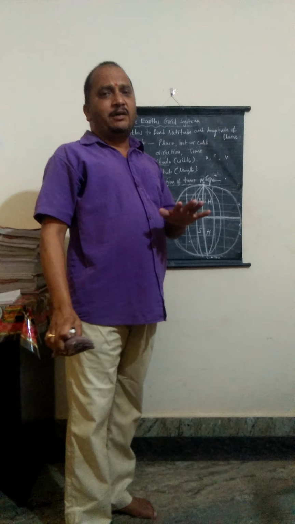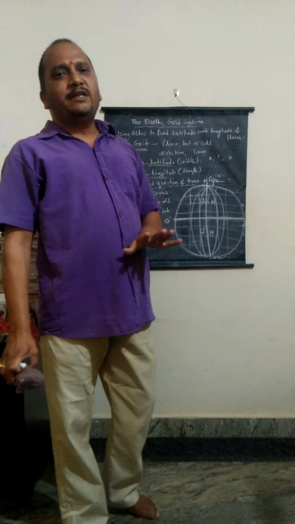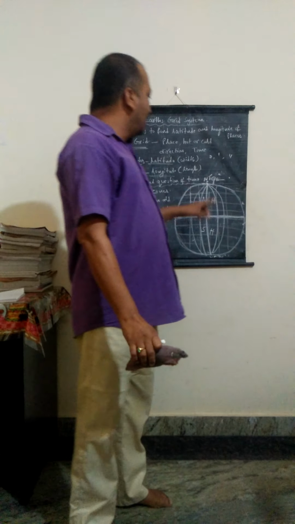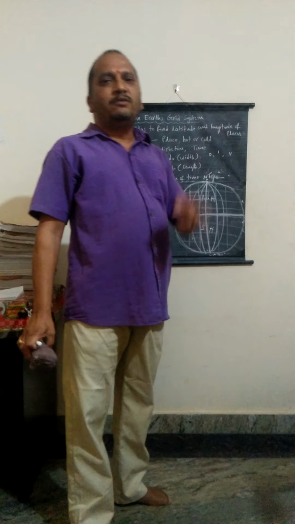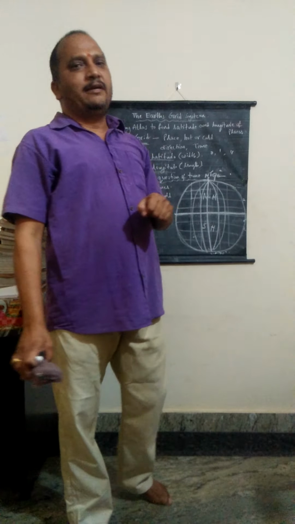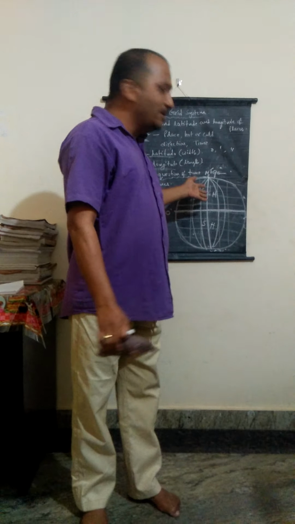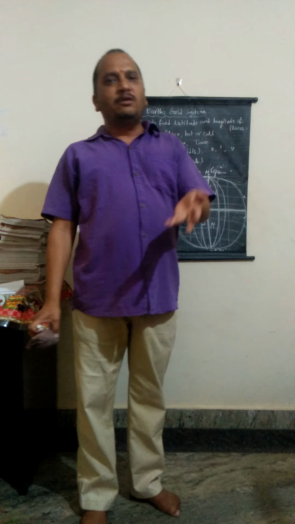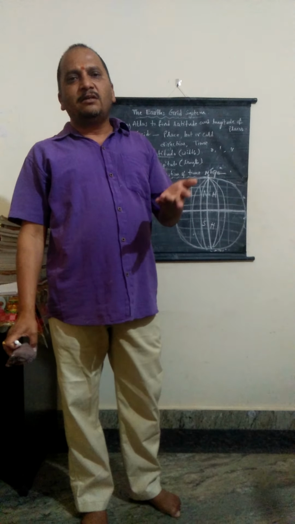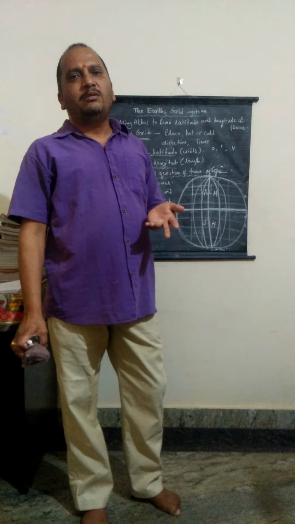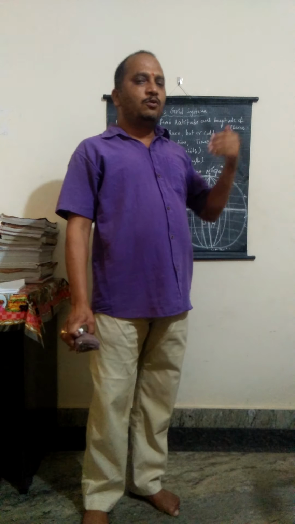Many countries in the world follow the 0 degree longitude which passes through England, but very few countries do not follow it. Many countries follow it because England ruled many countries in those days.